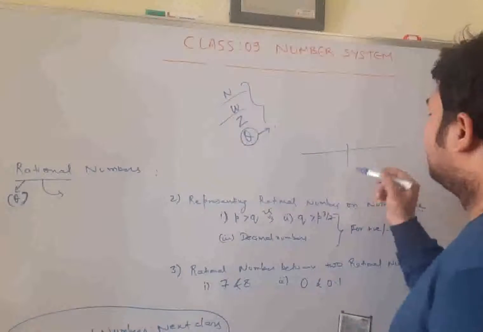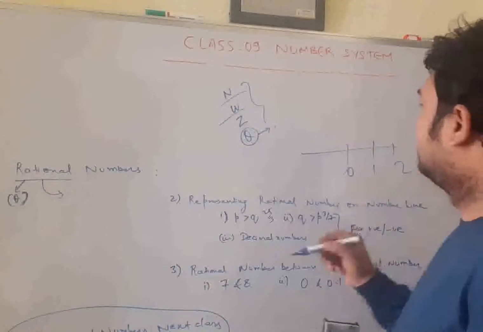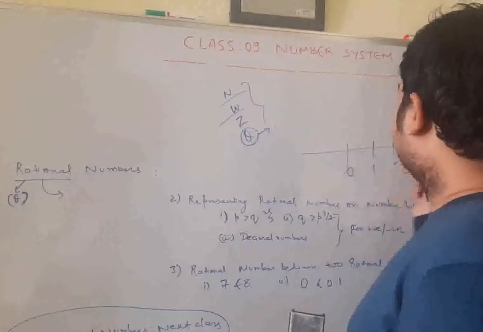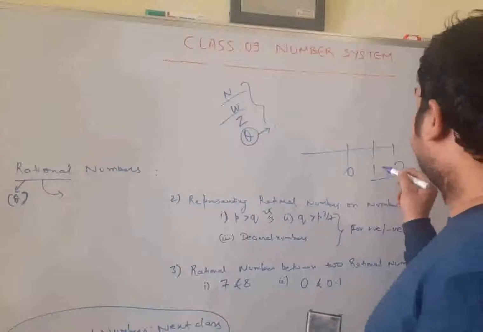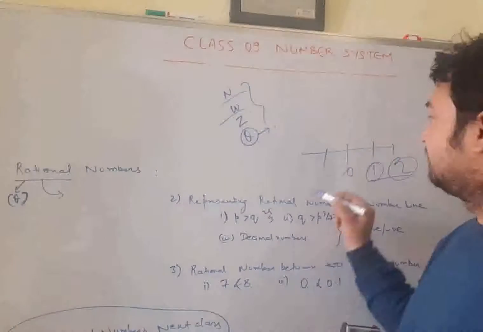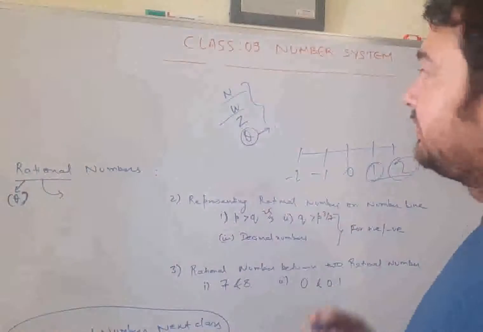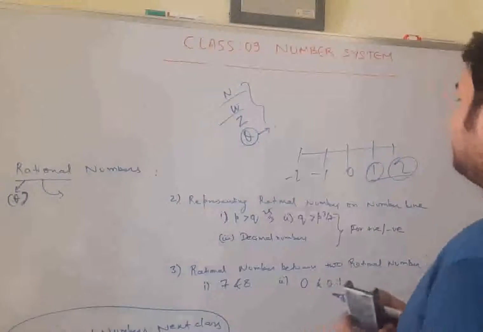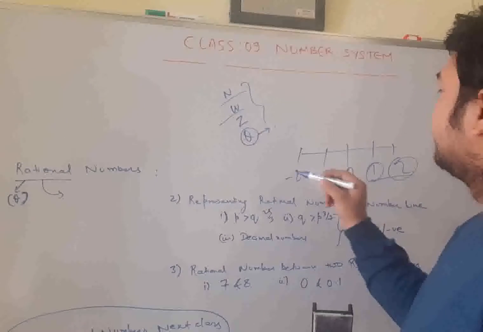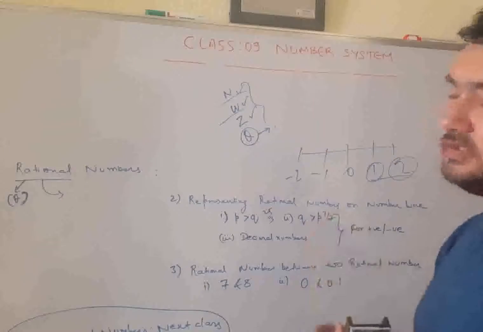You draw a line. You have to represent a whole number. It is either 0, 1, 2, or a natural number. From here, any digit you can represent. Integers, -1, -2. Nothing to worry about, it is so simple to represent. So let's discuss something other than this, which comes in the rational numbers.